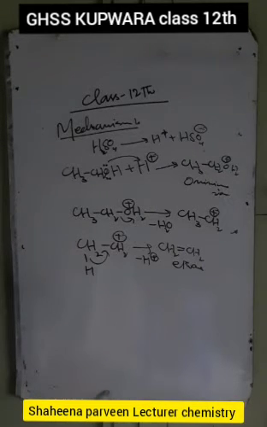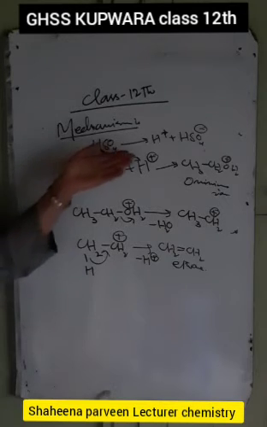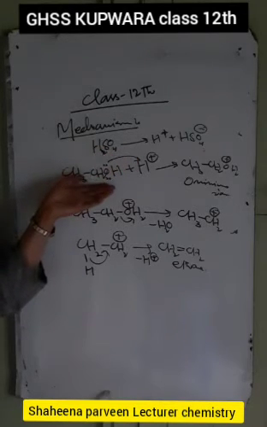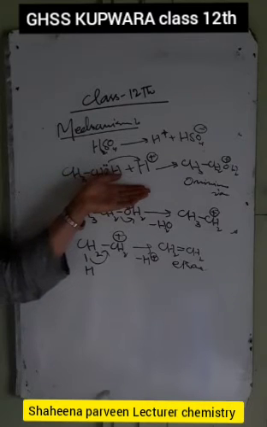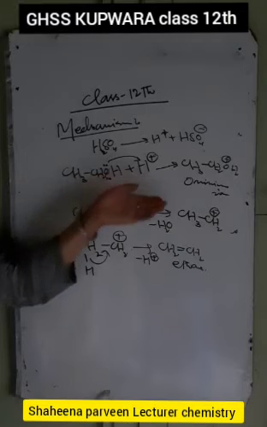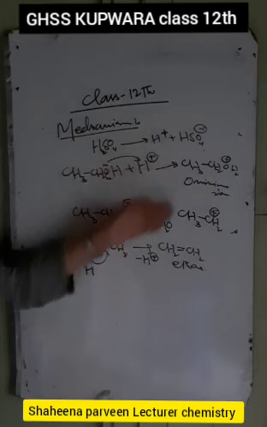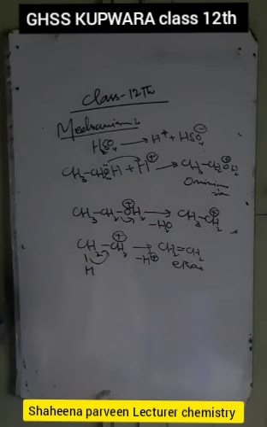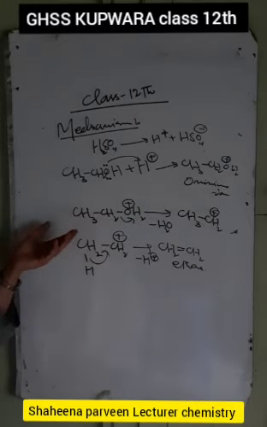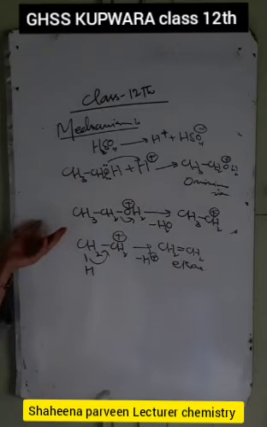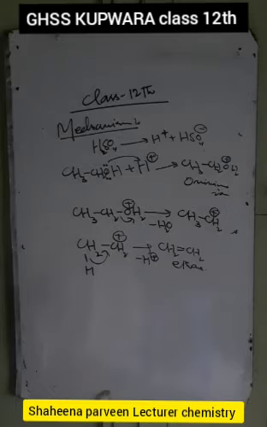This is a reaction where we add excess of H2SO4 to alcohols at a temperature of 433 to 443 Kelvin, where alkenes are formed. This is the mechanism of this reaction. Now we have the second important reaction, that is the dehydration of alcohols to ethers.